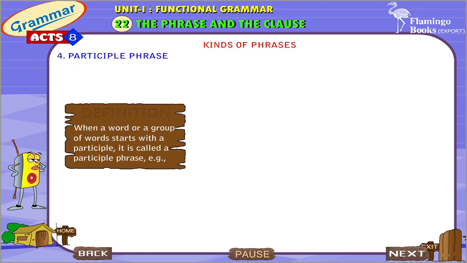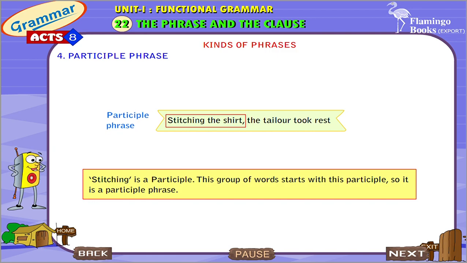Participle phrase. When a word or a group of words starts with a participle, it is called a participle phrase. Example: stitching the shirt, the tailor took rest. Stitching is a participle. This group of words starts with this participle, so it is a participle phrase.